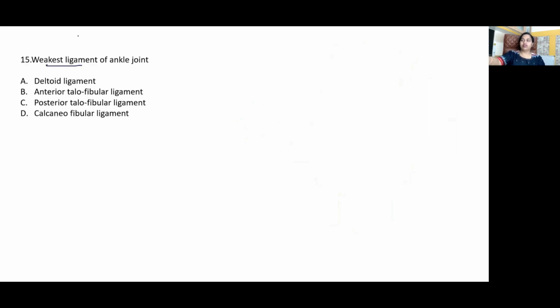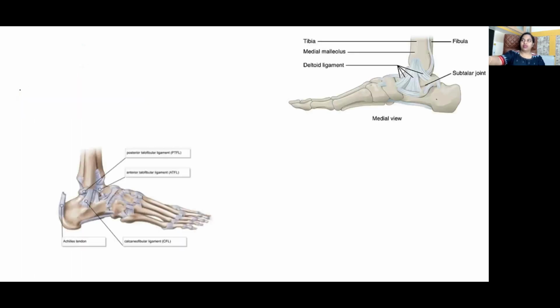Ligament of the ankle joint, the one which is frequently sprained in sports, is your ankle joint, okay? And the ligament injured is the anterior talofibular. On the medial aspect, we have the most strong deltoid ligament. The lateral ligament has three parts, of which the anterior talofibular ligament is the weakest.